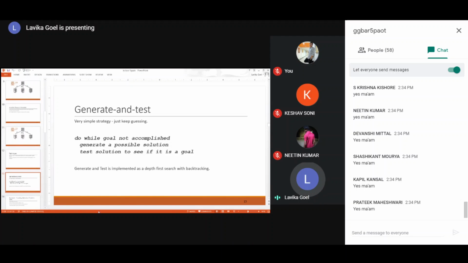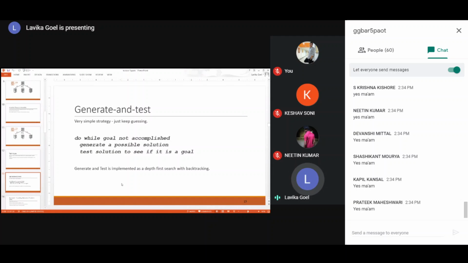So now let us try to understand what the different heuristic search techniques are. The first one is a very simple generate and test heuristic search technique. This is not even a heuristic search technique, students. It's basically a very simple approach. You have a goal state and an initial state. While your goal state is not accomplished, you will generate a solution, and then you will test the solution to see if it is the goal state or not. If it is not the goal state, then you will generate another solution.